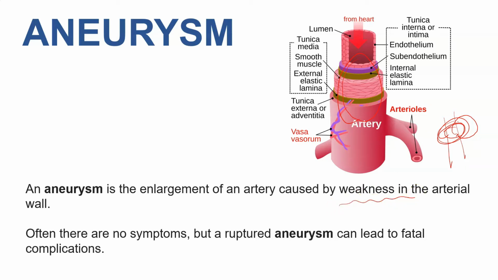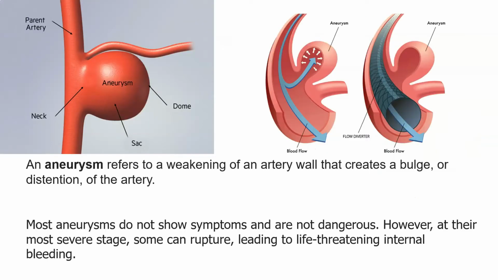Here we cannot observe any signs and symptoms, but if an aneurysm ruptures, it will eventually lead to blood loss. It may cause internal bleeding and it can lead to fatal complications. You can see it clearly in the picture. This is the parent artery, where the blood flow is going on, but whenever there is weakening in the wall of the artery, it causes the artery to bulge, becoming an aneurysm. Since its structure is sac-like, it is called a saccular aneurysm.